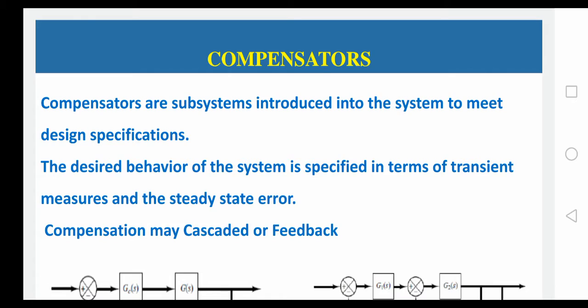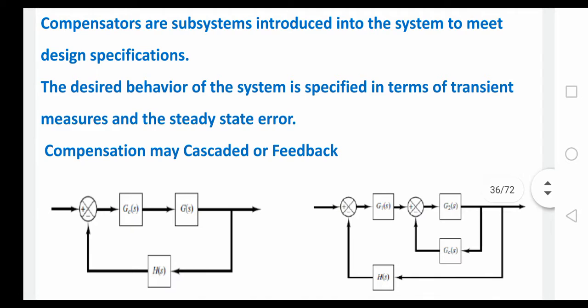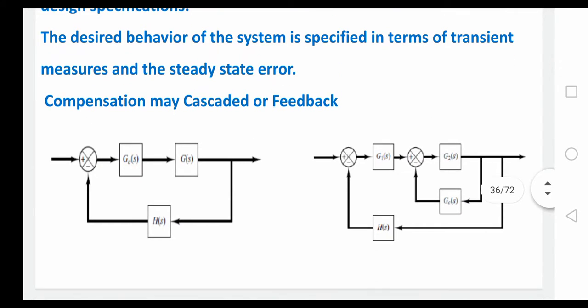Compensation may be in cascade form or feedback form or both forms, that means in either series or parallel form. In the first diagram, G of S is the main system, GC of S is a subsystem, that is the compensator, and H of S is the feedback path.